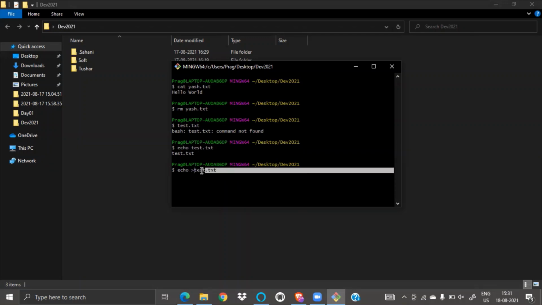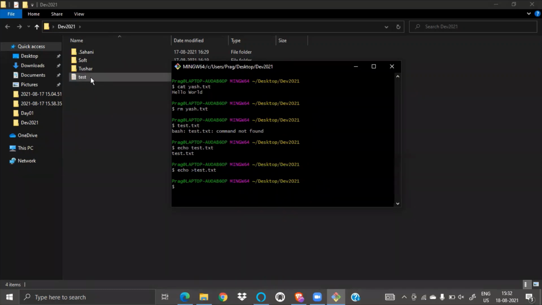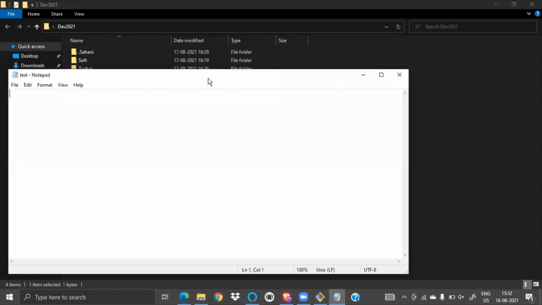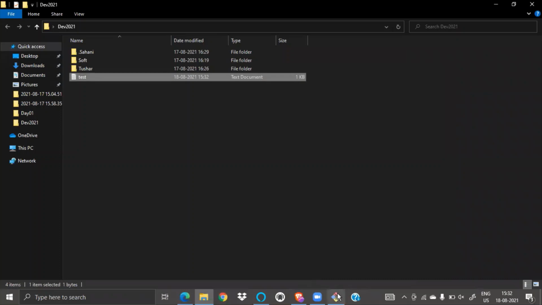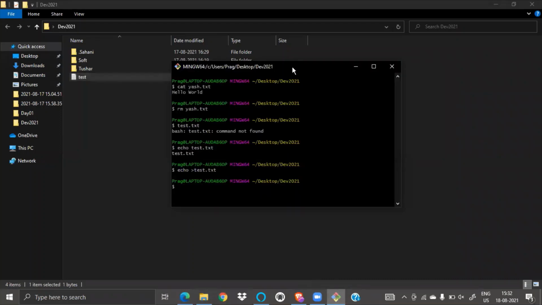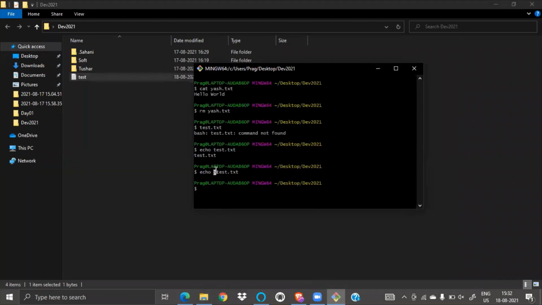If I want to create a blank file, what I do is echo and nothing, and then just the file name. It will simply create a blank file. See, test is created, and if I click this, nothing is here. It's an empty file. I can create this also, just pass nothing inside this echo.